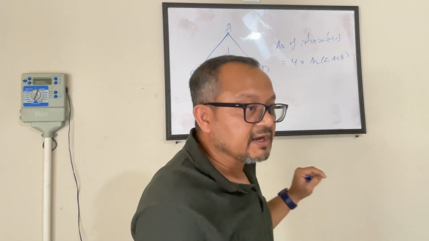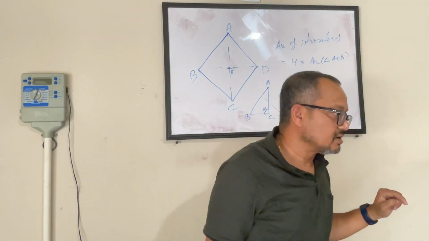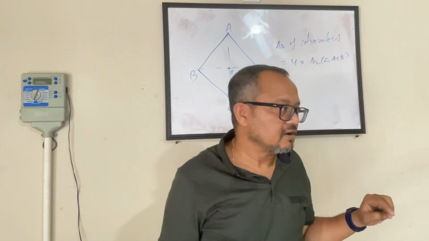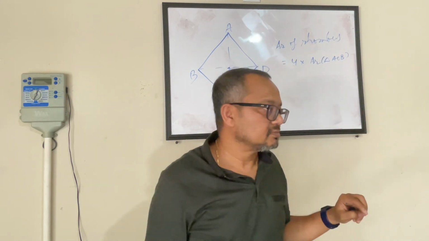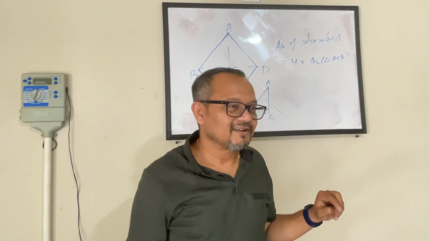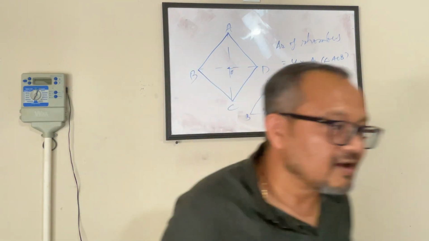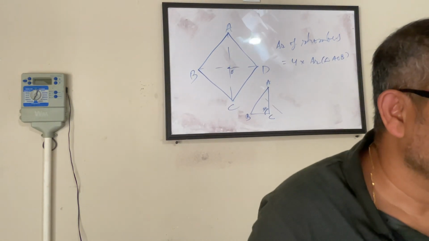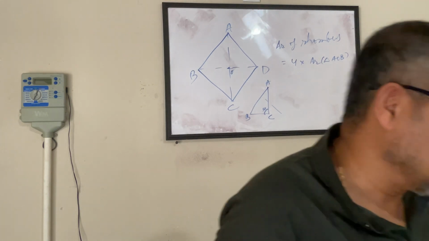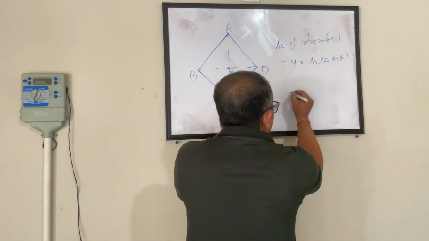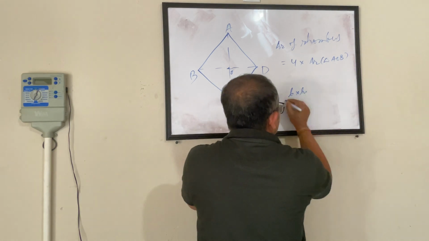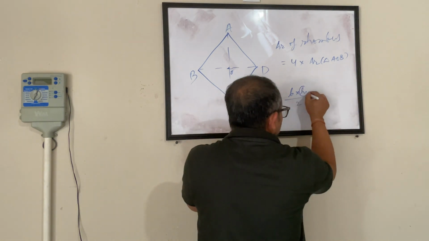What is the area of a right angle triangle? Anybody remembers? Area of a right angle triangle. A little louder. Base times height divided by 2. Yes. And when I say height, I am not saying hypotenuse.